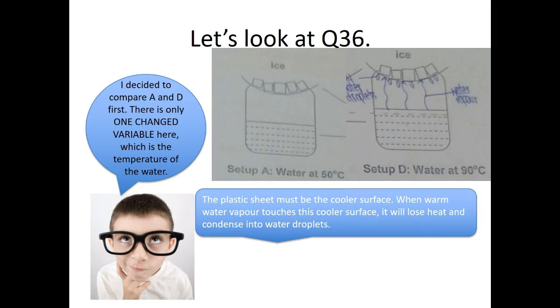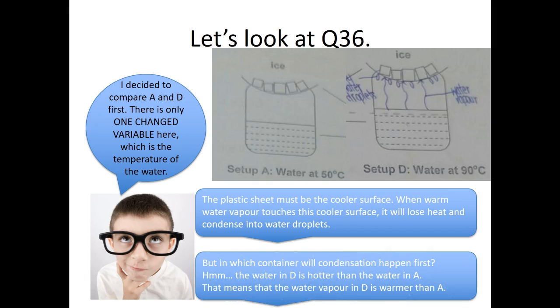Since there's a plastic sheet touching the ice, I know that this plastic sheet must be the cooler surface. So when the warm water vapor that comes out from the water here touches the bottom of this plastic sheet, the water vapor will lose heat and condense into water droplets. But in which container will condensation happen first? Well, let's look at the difference.